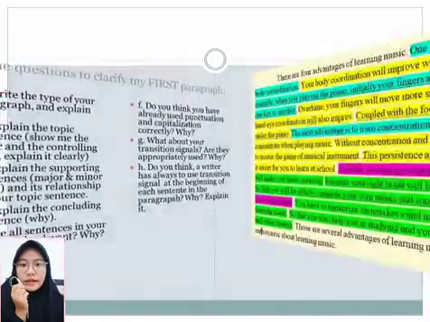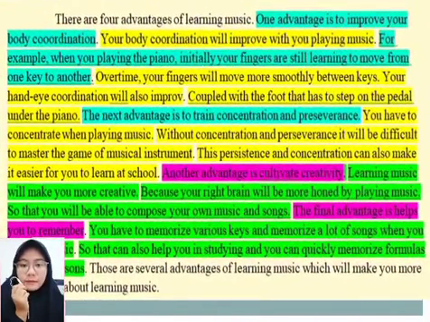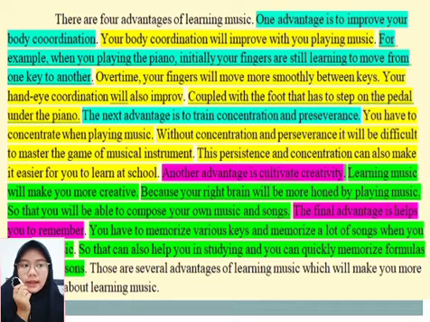Alright, so I will answer the questions I have read earlier. Write the type of your paragraph and explain why. The type of my paragraph is a paragraph by rank order, because in that paragraph I write like a ranking, starting from the first benefit of playing music, then the next benefit, and so on. I know that I don't have to use signal words at the beginning of a sentence, but I like using signal words because that way the readers and I really know which is the main idea.